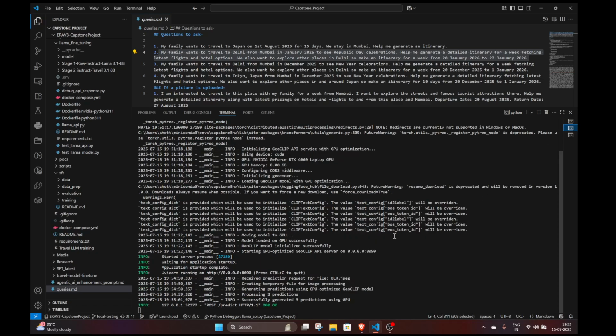And similarly, we have another API which is a geoclip model. So this geoclip model is being further fine-tuned on the geoclip model that is present on Hugging Face, and we are serving this also as an API. So the image that we had given goes to the geoclip API, and that gives us a prediction.